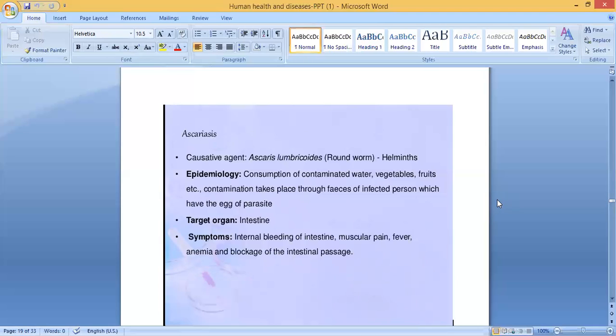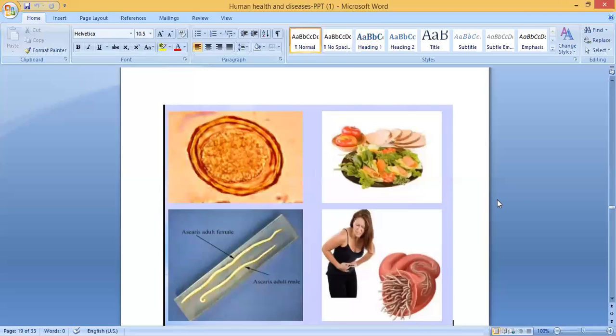What are the symptoms? Internal bleeding of intestine. So sometimes the blood will come out through the feces. Then muscular pain, fever, anemia. The person will become very pale and hemoglobin is very low because almost all the nutrients are eaten by the roundworm. So the person will become anemic, and blockage of the intestinal passage. So the symptoms are internal bleeding of intestine, muscular pain, fever, anemia, blockage of the intestinal passage.